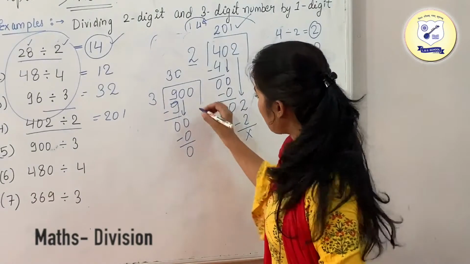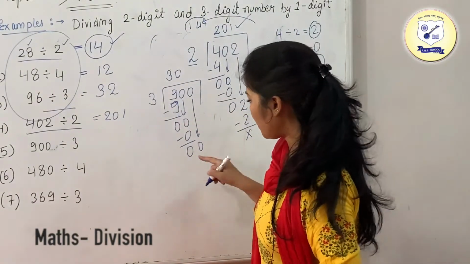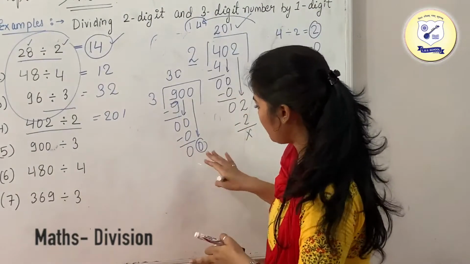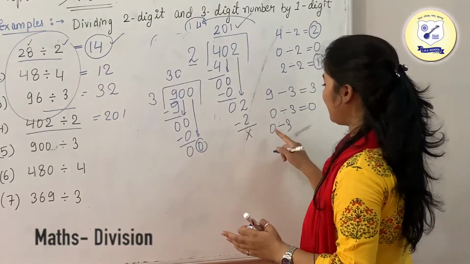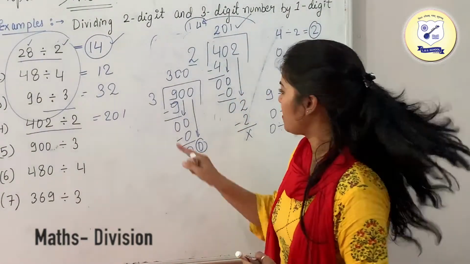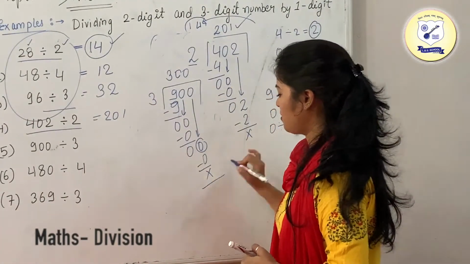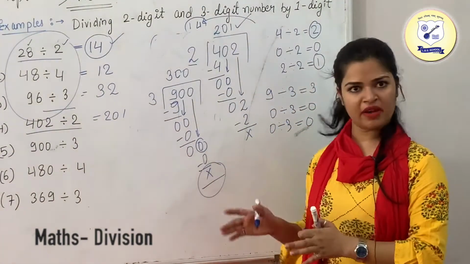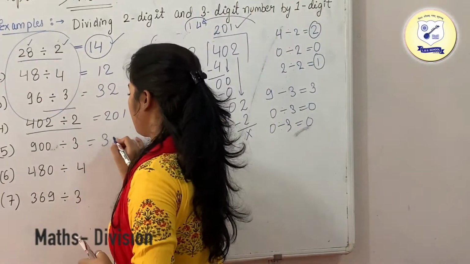Now again we are having the next digit, which is again 0, so we have taken that number. What we need to do now is, this is your dividend and this is your divisor. So 0 divided by 3 is going to be your 0. Just write 0 in the quotient. Now 3 zeros are 0. Since we have got the remainder as 0, this is the answer of your question, which is your 300.